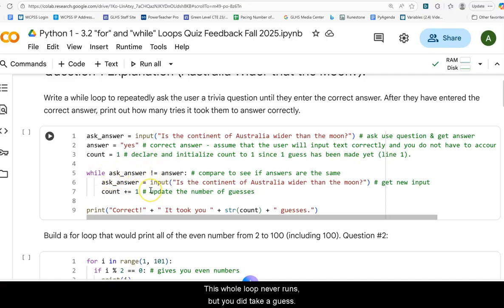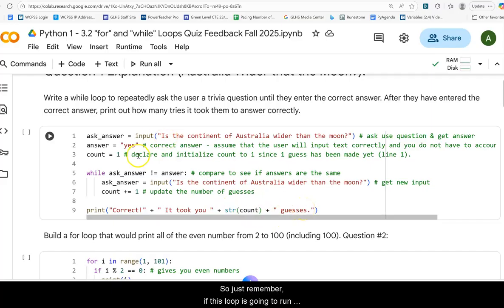This whole loop never runs, but you did take a guess. So if you got it right off the bat and it skips lines 6 and 7, then when you do the print statement, it has to tell you that it took 1 try. And remember that count is an int, so we have to cast it back to a string so that we can concatenate it with all of this good stuff.